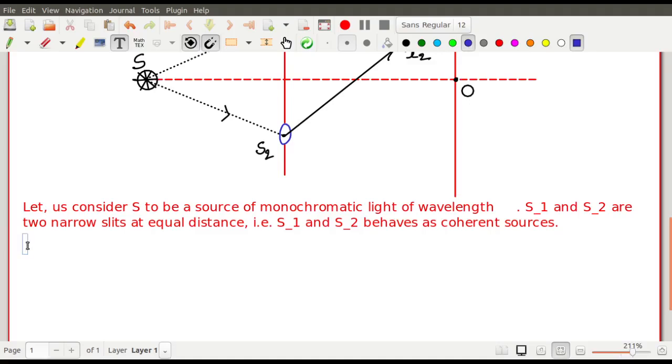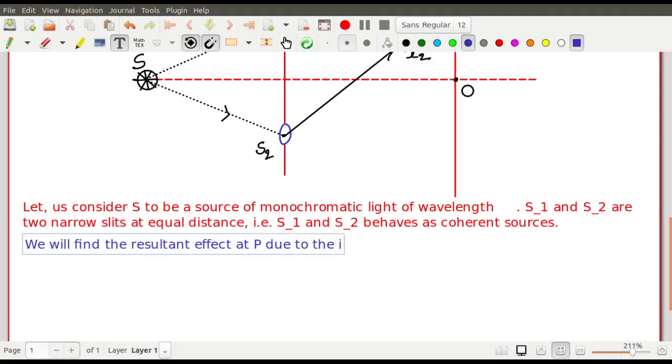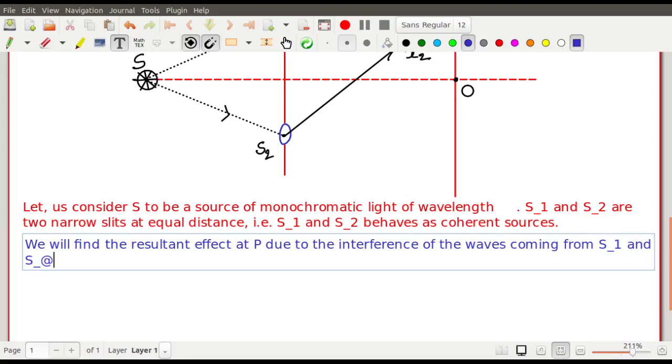we will find the resultant effect at capital P due to the interference of the waves coming from S1 and S2, right?